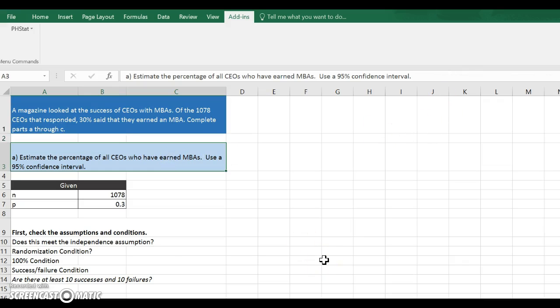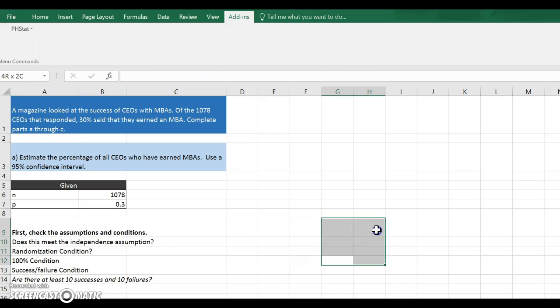Question A says, estimate the percentage of all CEOs who have earned MBAs. Use a 99% confidence interval. To begin, you write down the given information and determine the sample proportion. You're given 1,078 and you're told 30%. So that gives you N and that gives you P.